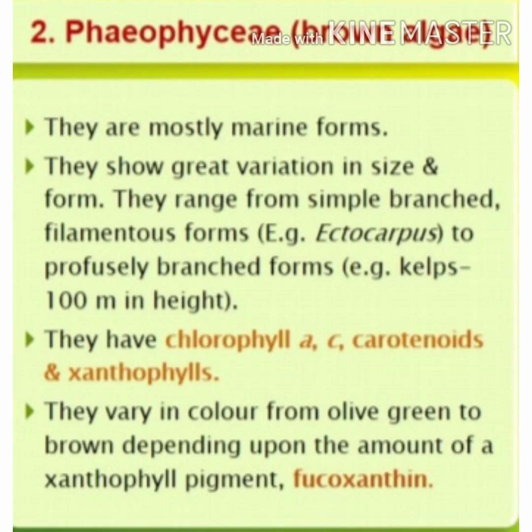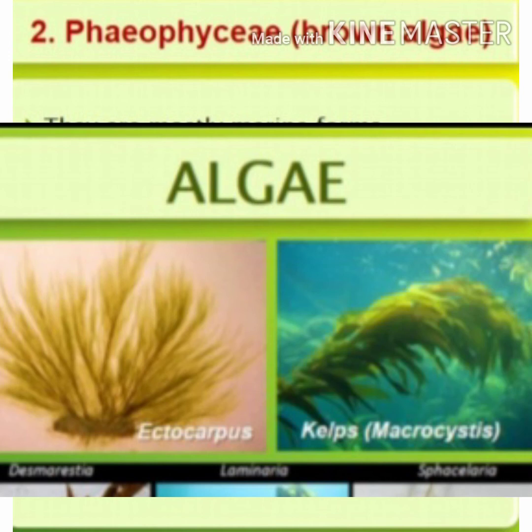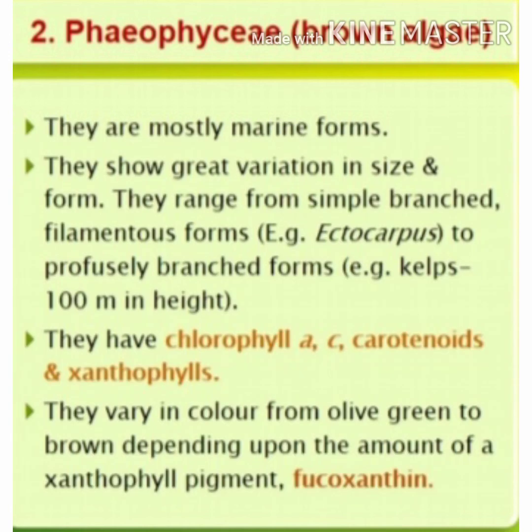Then comes the second group of algae. They are brown algae or Phaeophyceae. They are mostly marine forms. They show great variation in size and form. They range from simple branched filamentous forms, for example Ectocarpus, to profusely branched forms, for example kelps, which are 100 meters in length. The main pigments present in Phaeophyceae are chlorophyll A, C, carotenoids and xanthophylls. This group varies in color from olive green to brown depending upon the amount of a xanthophyll pigment, fucoxanthin.